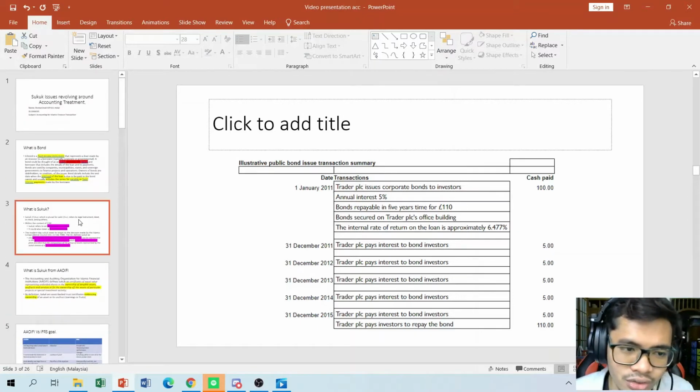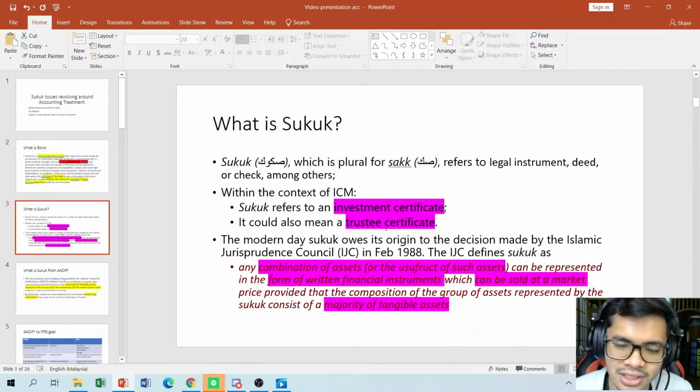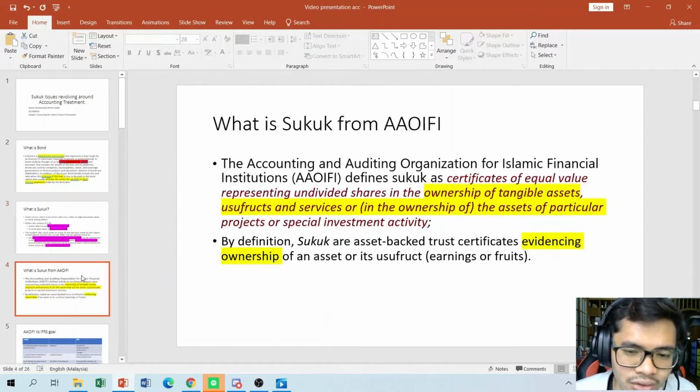And what is Sukuk? Sukuk is basically an investment certificate, a trustee certificate. It is a transition from the bond itself, but it needs to be backed with assets such as tangible assets or services, or even a usufruct to benefit from it. And it is a form of written financial instrument. While from the IOP point of view, it is an ownership of the tangible asset, usufruct, and services of the ownership of the asset, particularly in the project or an investment activity. So, in conclusion, it is an evidence of the ownership.